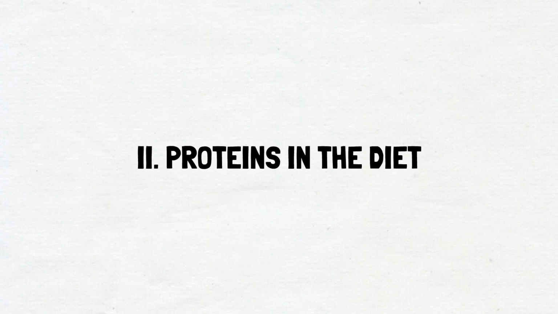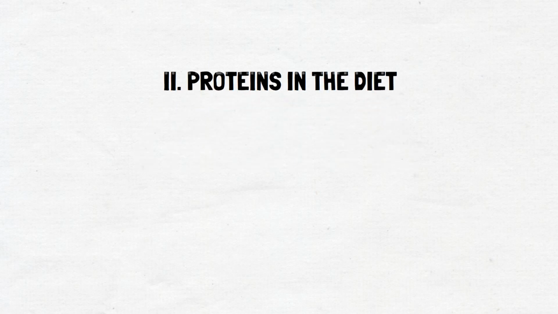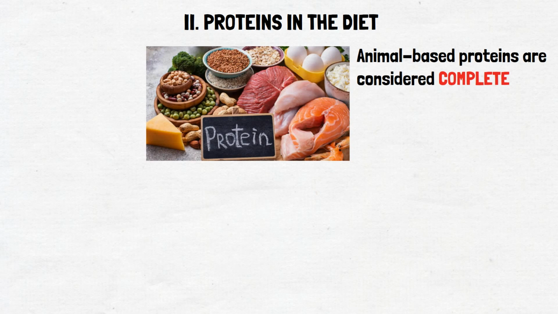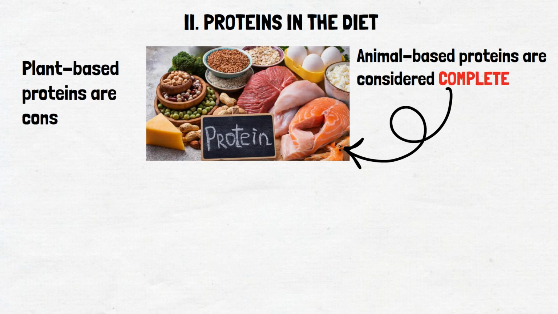Proteins in the diet. Protein-rich foods include meat, fish, poultry, eggs, dairy products, beans, and nuts. Animal-based proteins are considered complete proteins because they contain all of the essential amino acids that the body needs. Plant-based proteins, on the other hand, may be incomplete because they may not contain all of the essential amino acids.